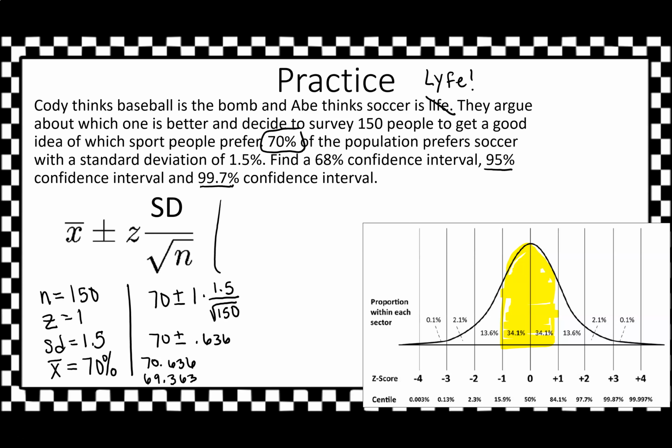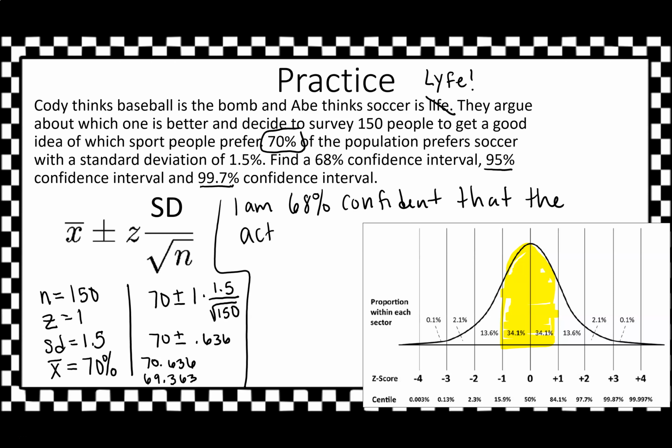So what's the statement that I can say? I can say that I am 68% confident that the actual average is between 69.363 to 70.636. Now, this is a 68% confidence, so we are not that confident, right?